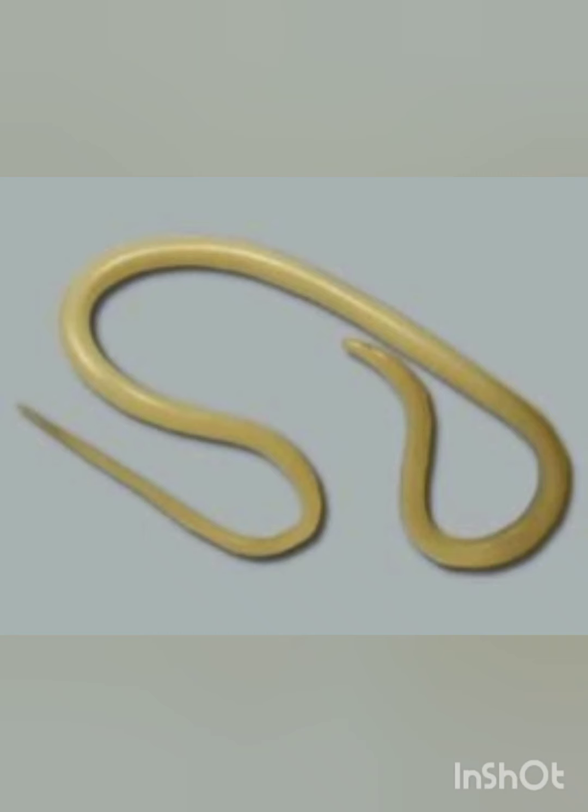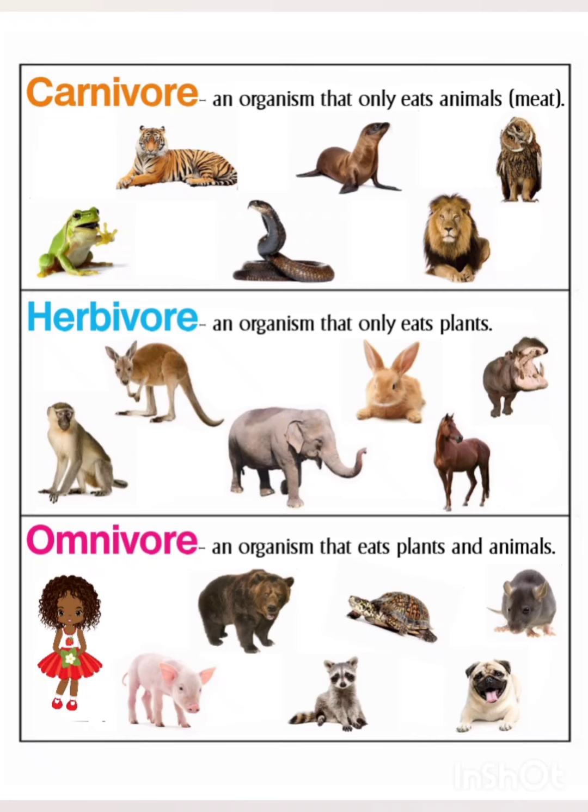Okay, next we move to the higher forms of animals. Here we divide them on the basis of their food preference. We divide them into three categories: carnivores, herbivores and omnivores. Carnivores are flesh eaters. Lion and tiger are examples of carnivores.